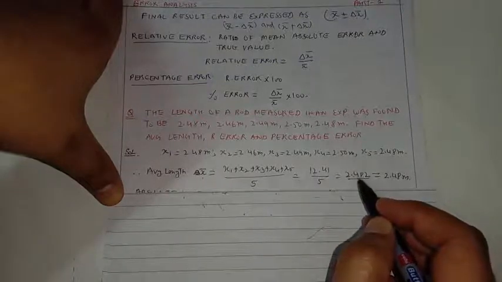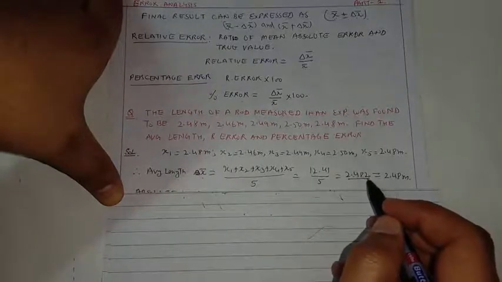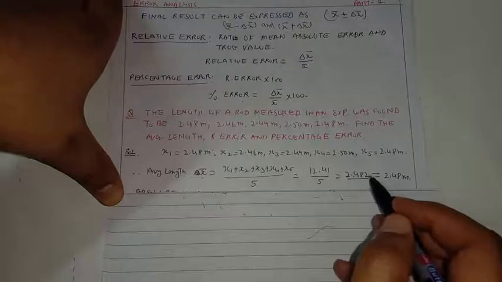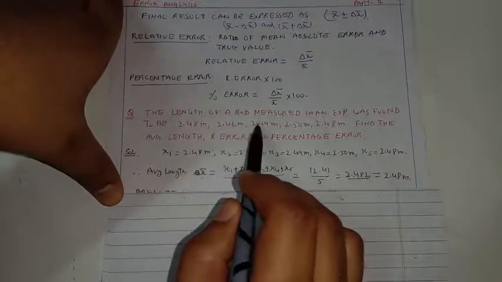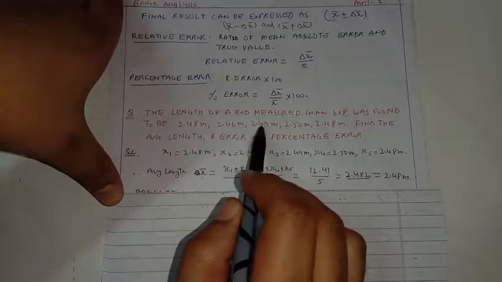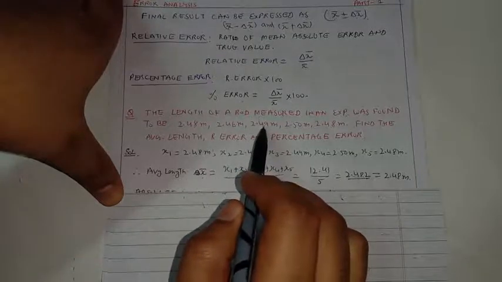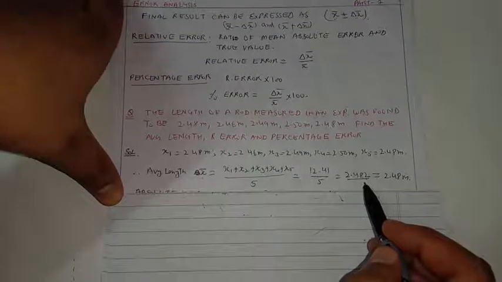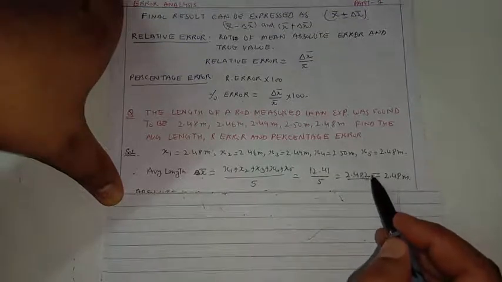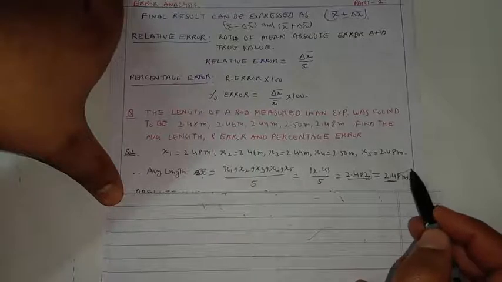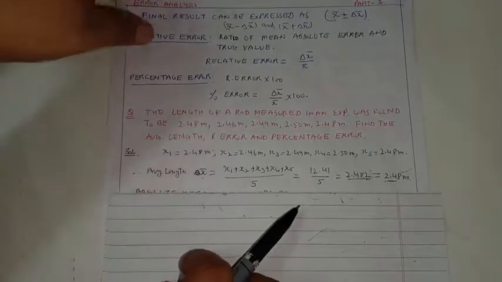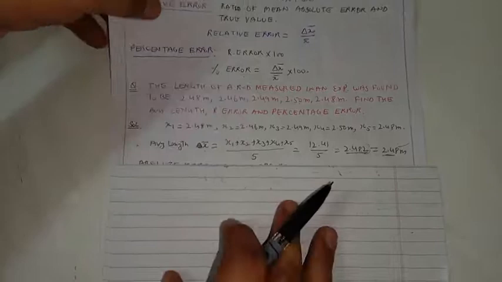The result is expressed up to the third decimal place. But if we look at the observations, they are expressed only up to 2 decimal places, that is, containing only 3 significant figures. So the result should also contain 3 significant figures. We are removing 2, which is less than 5, so the result is 2.48 meter. So this is x bar, which is the actual value of the length of the rod.